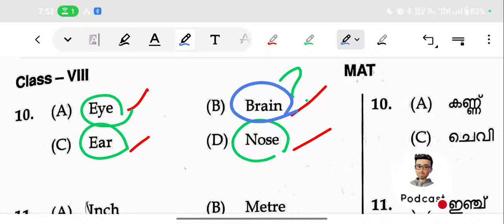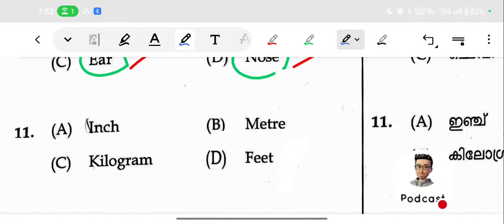You can make any relation, there just needs to be a relation. Sometimes there may be multiple answers for a particular question, because there may be different reasoning. This is my reasoning. Is there any other reasoning? Others are included in the five senses, that's another idea, like vision. In that way also you can find out the answer. Then also brain is the answer.